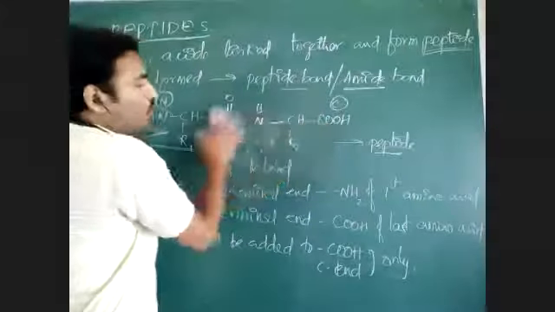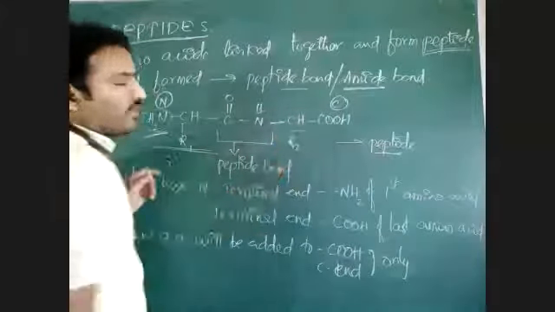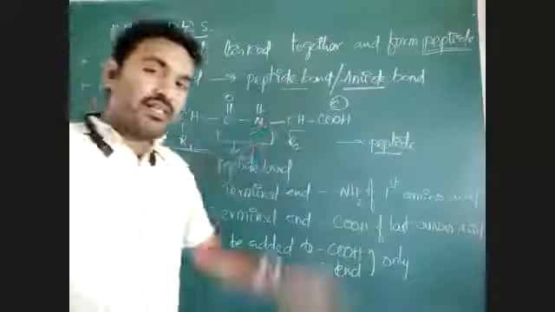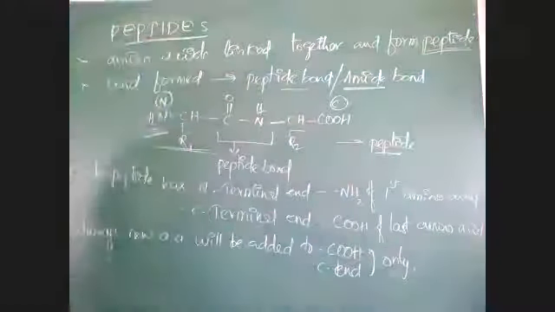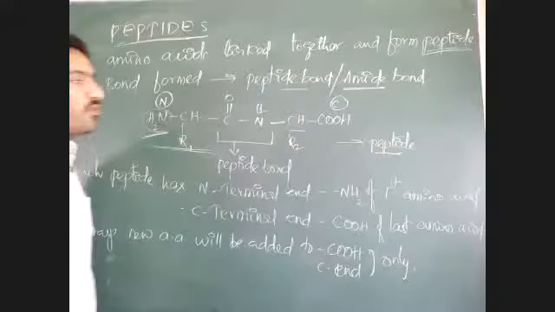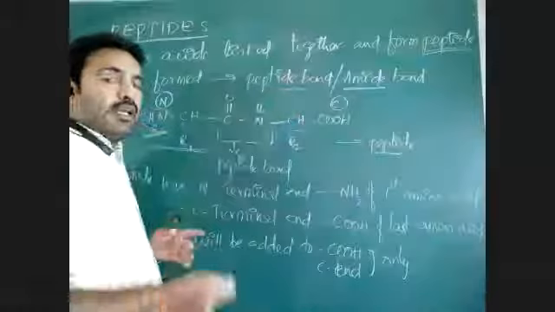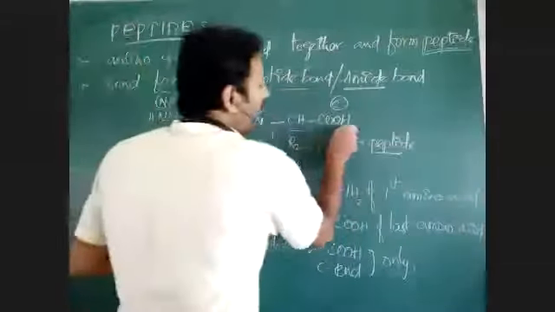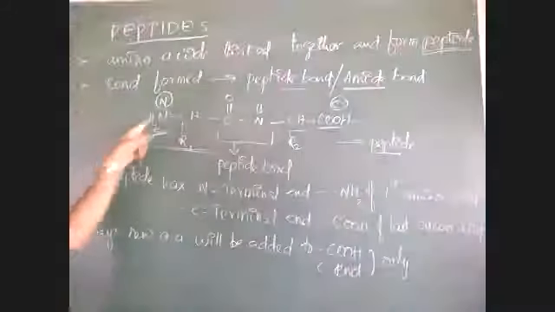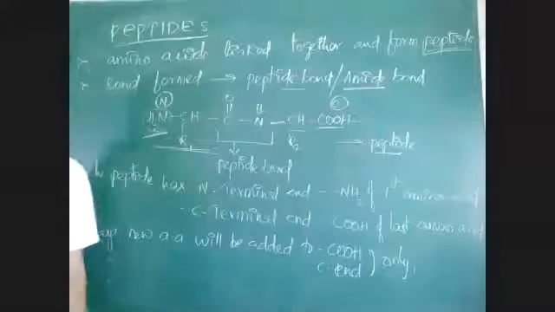Two amino acids are joined and there was a formation of a dipeptide. To this dipeptide, if one more amino acid is attached, then it is a tripeptide. That binding of amino acids always takes place at the COOH group only. Here there is no addition of new amino acid.